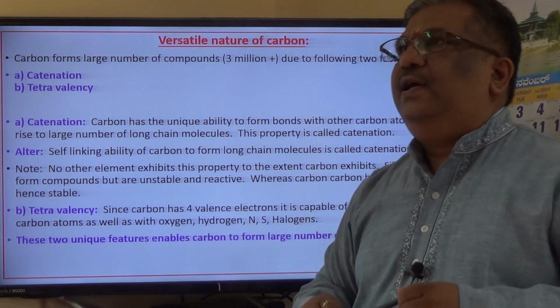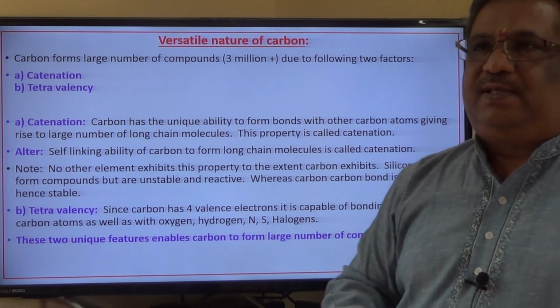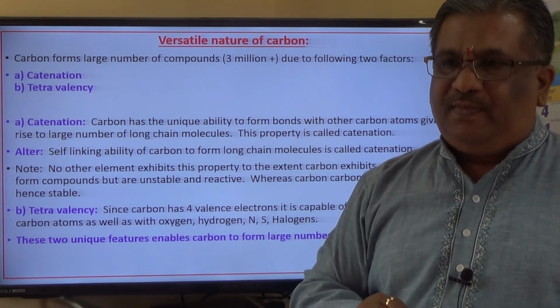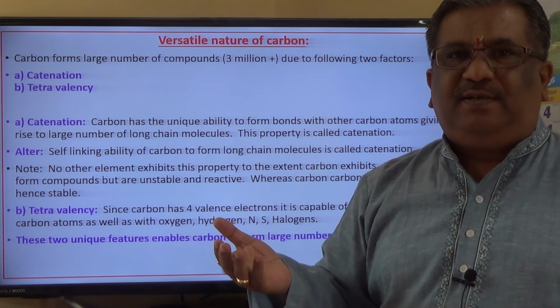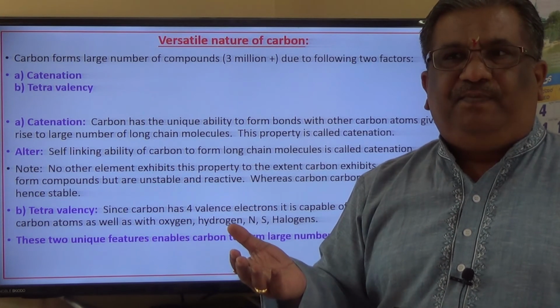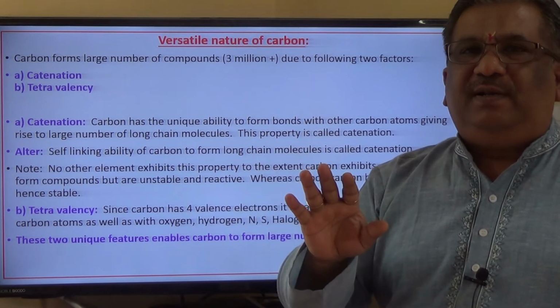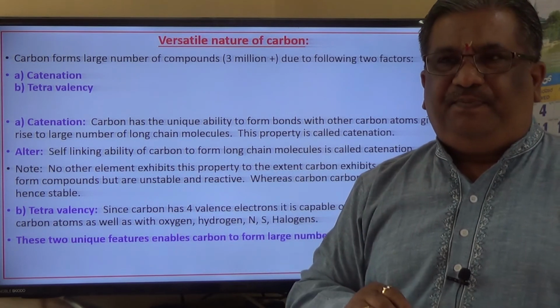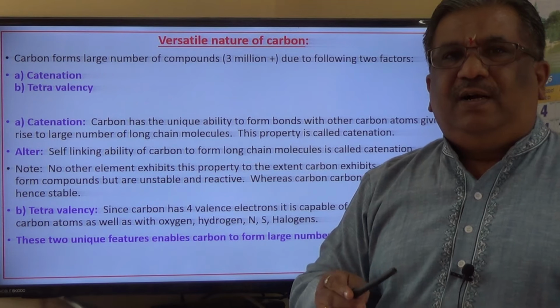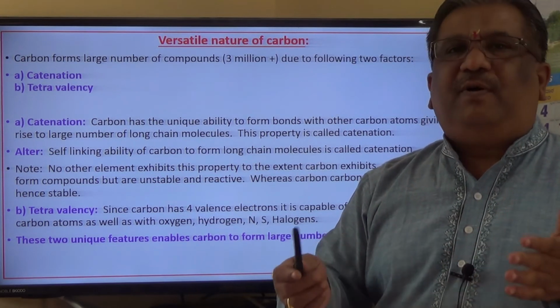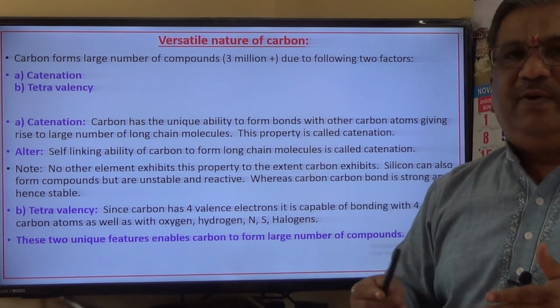See, in the beginning of the chapter we have seen the natural abundancy of carbon, 0.01%, 0.03%. In nature, the availability of carbon is very, very less. Whereas we have also seen the importance of carbon in our day-to-day lives.